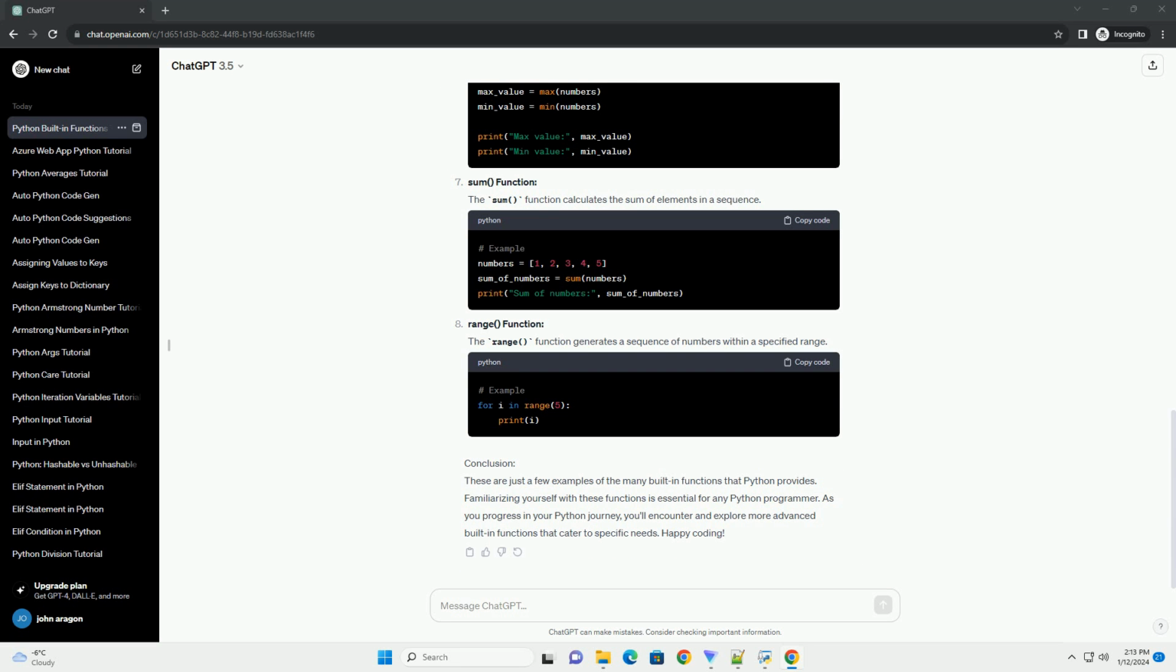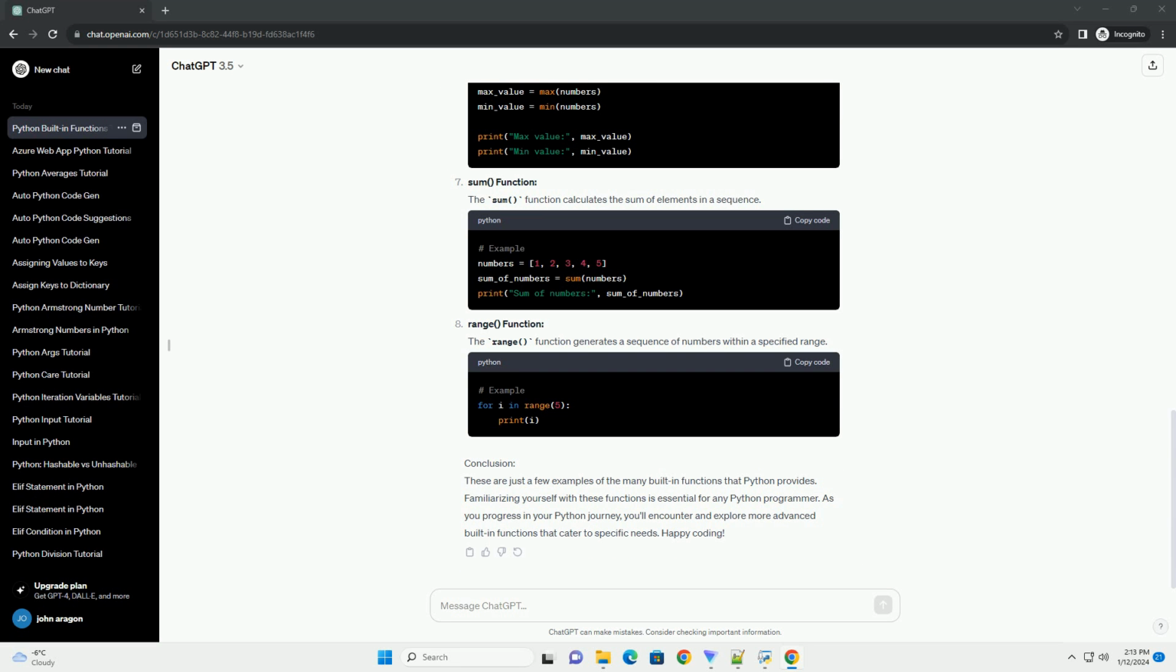Max and min functions. The max and min functions return the maximum and minimum values in a sequence, respectively. Sum function. The sum function calculates the sum of elements in a sequence. Range function. The range function generates a sequence of numbers within a specified range.